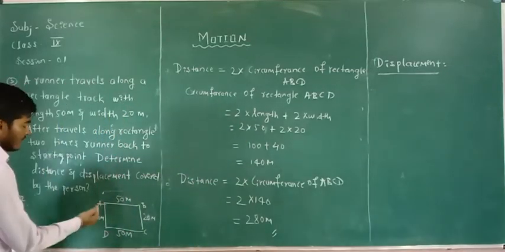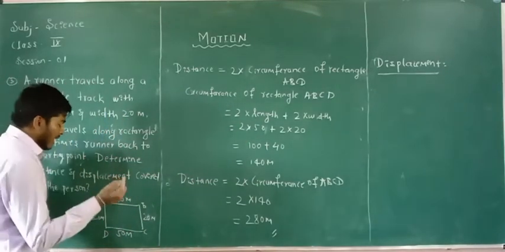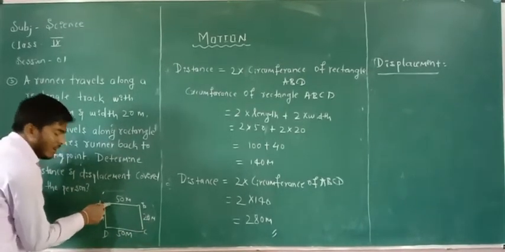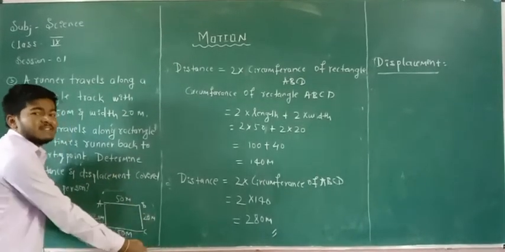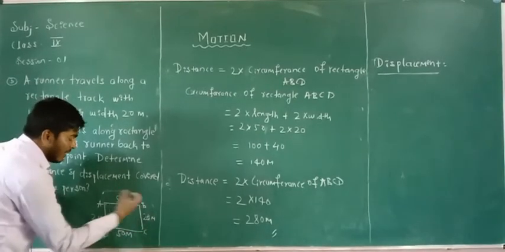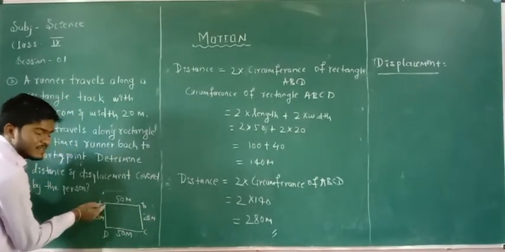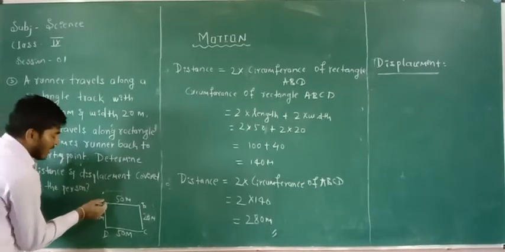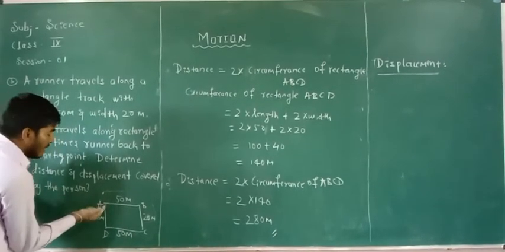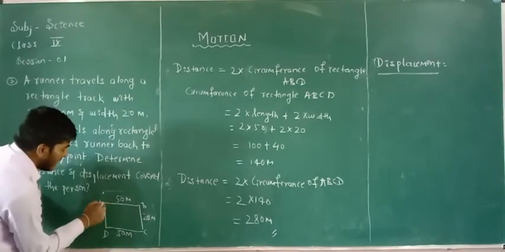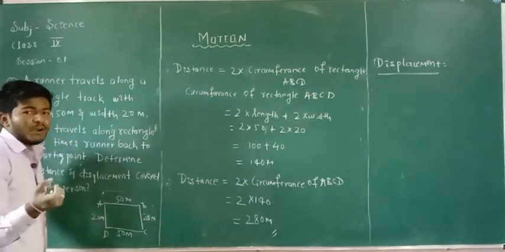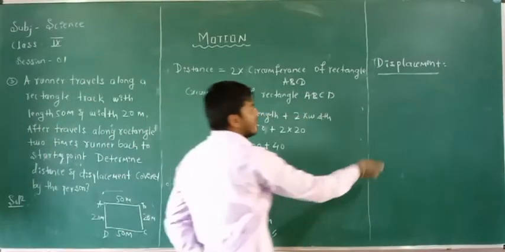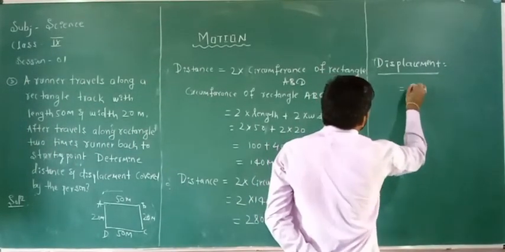The person starts his travelling from the point A and completes 1 round at the point A only, and again starts his second round and completes his travelling at the point A only. So the starting point and ending point are at the point A only. Therefore the displacement of the person is equal to 0.